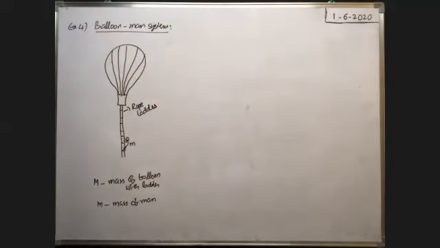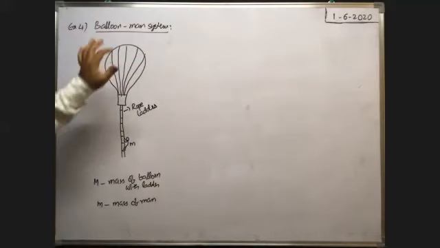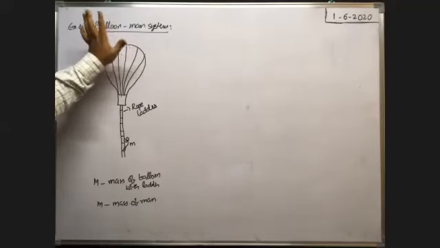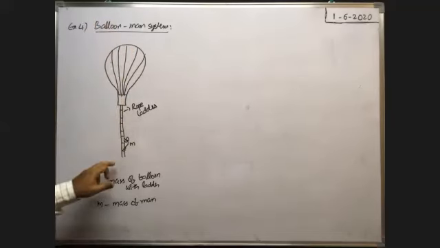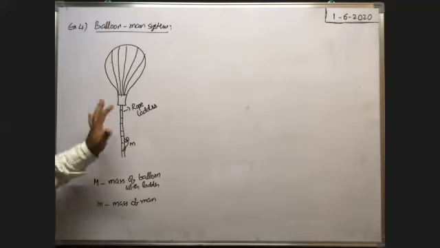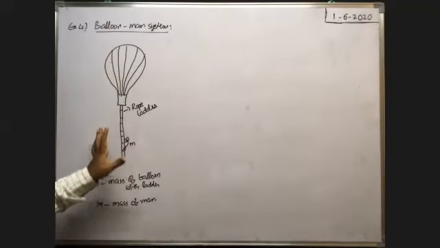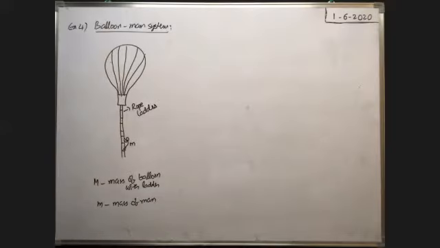Actually, the buoyant force concept is not needed here. Later we will have that chapter, fluid mechanics. The buoyant force acts on the balloon in the upward direction, and the weight of the man with the weight of the ladder acts in the downward direction. Now the entire system is in equilibrium because the man is at rest.